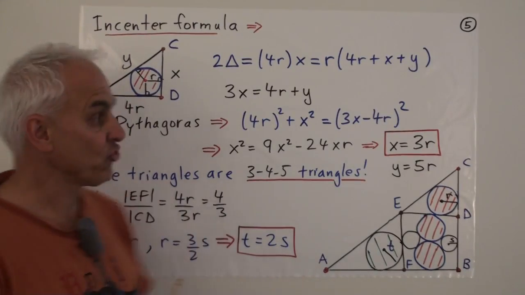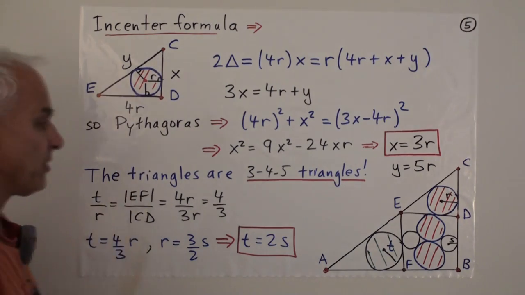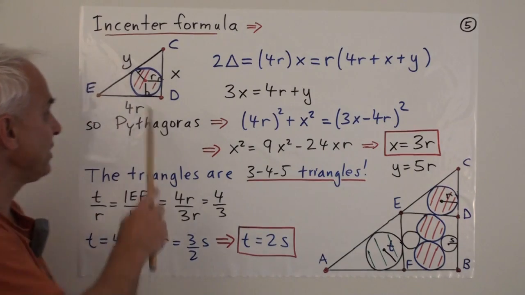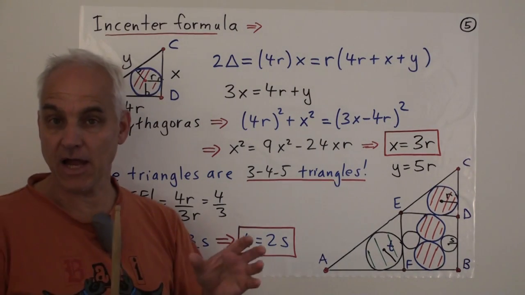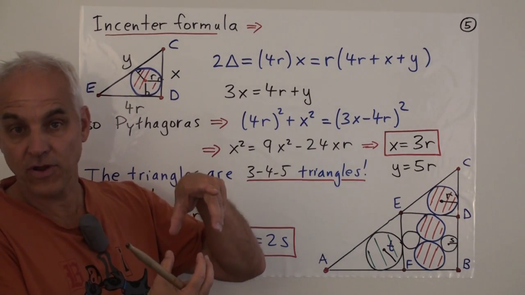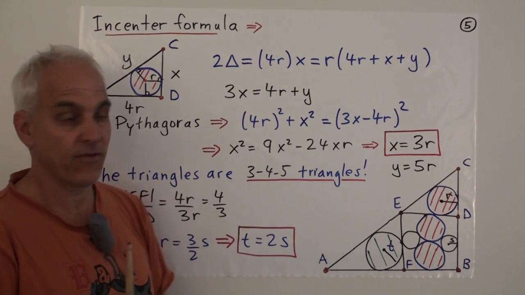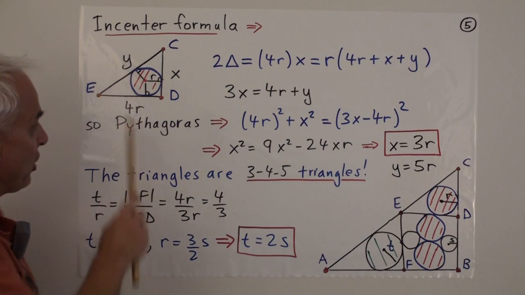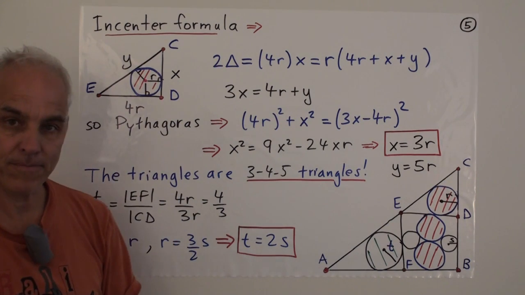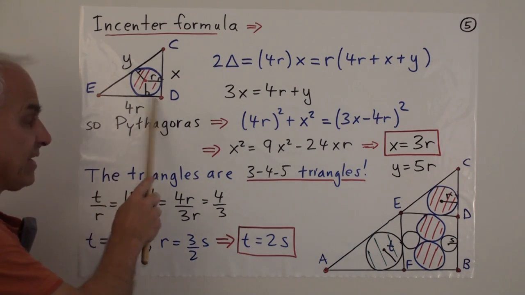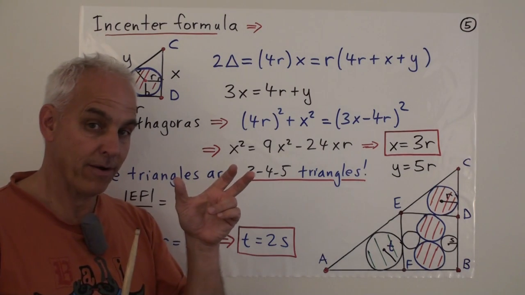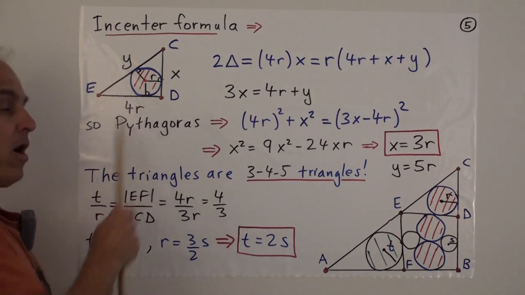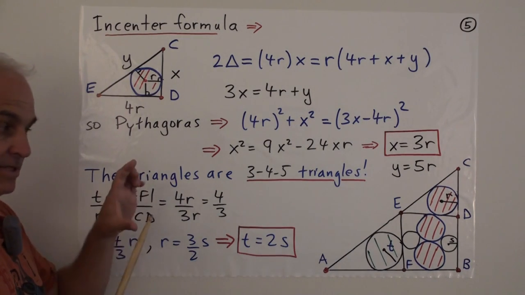Now let's have a look at the triangle CDE, which is sitting on top of the square. Okay, that's a triangle whose incenter is the same size as the two circles that were in red inside the square. Namely, it has a radius of r. So what do we know about that triangle? Well, we know its base is just the top of the square. And in terms of r, that's 4r. It's the same as the height of the square.